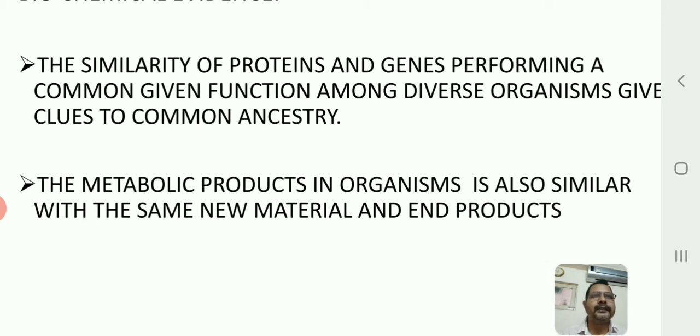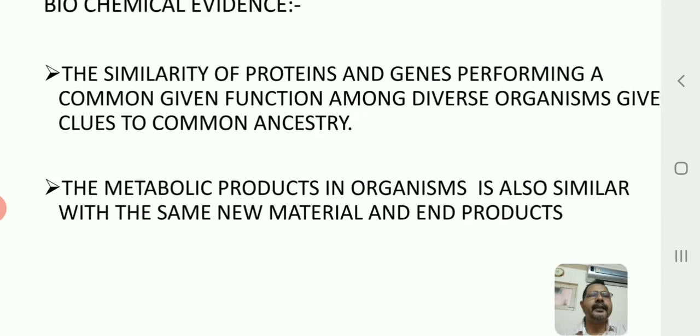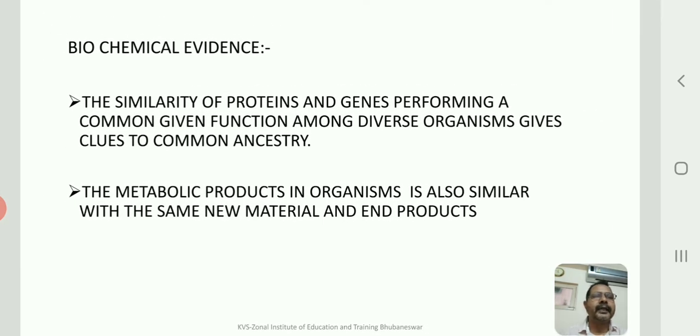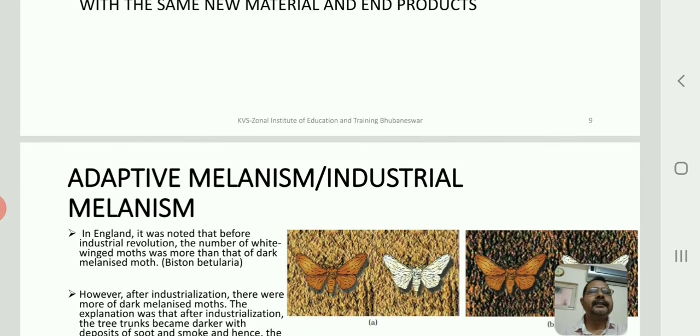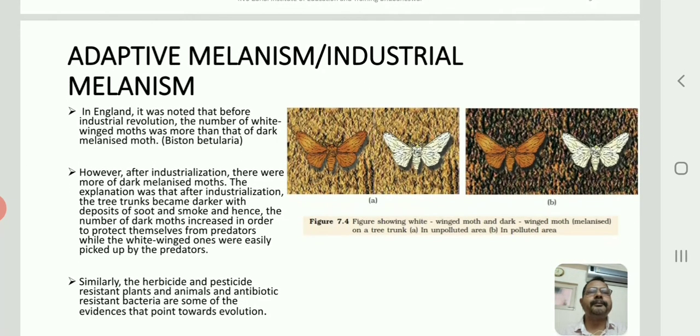Every living organism has to use certain nutrients to carry out body functions and activities. So that is also similar in all these organisms. In spite of this diversity, there is a uniformity, a commonness. So that points to the fact that, indeed, organic evolution has taken place in this world.